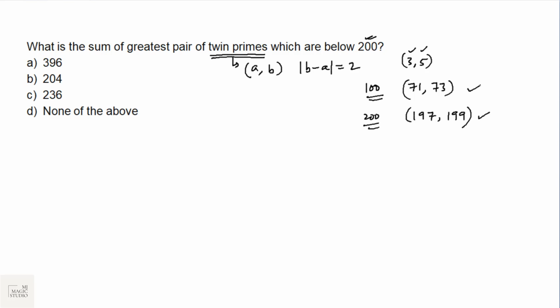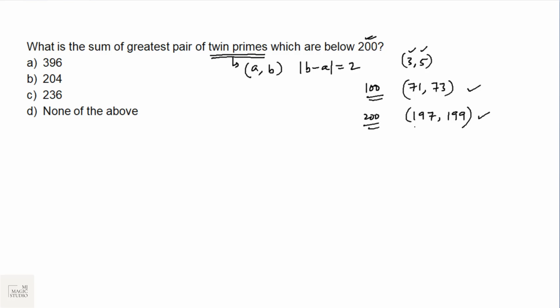If we can, at least please try to remember all the prime numbers between 1 and 200, and also make a list of twin primes and go through it, because they can ask you anything. It can be below 100, it can be more than 100, or in this case, it is below 200.